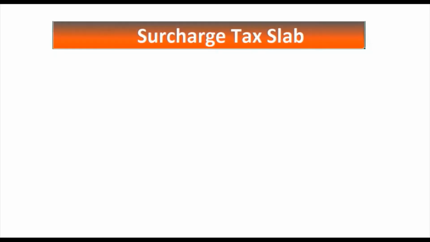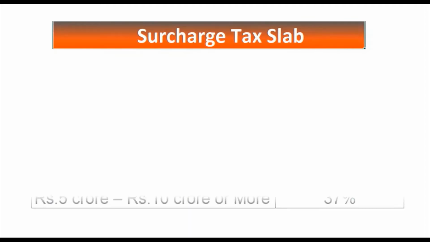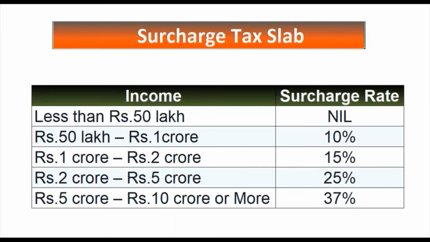Here is the surcharge rate. If income exceeds rupees 50 lakh, then surcharge is applicable, and this surcharge is imposed on the TDS before the education cess. So here is the rate. Less than 50 lakh, surcharge is not applicable. Rupees 50 lakh to 1 crore, surcharge rate is 10%. Rupees 1 crore to 2 crore, 15%. Rupees 2 crore to 5 crore, 25%. Rupees 5 crore to 10 crore or more than 10 crore, 37%.